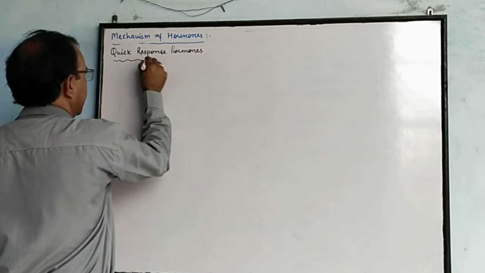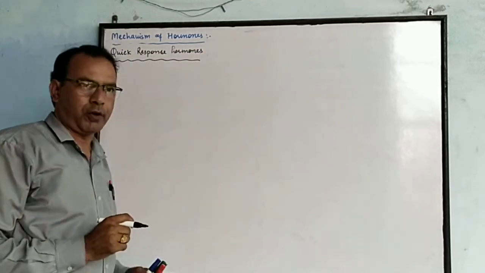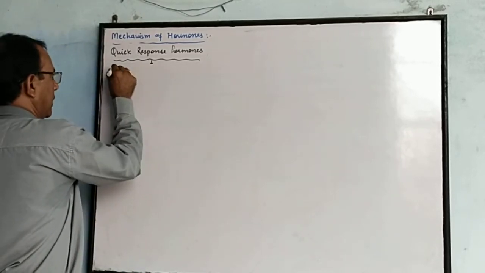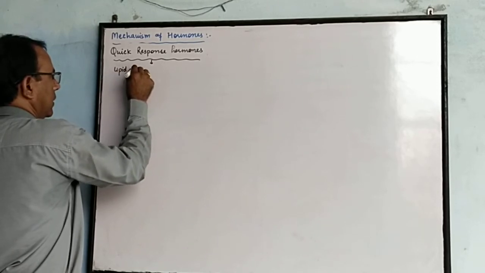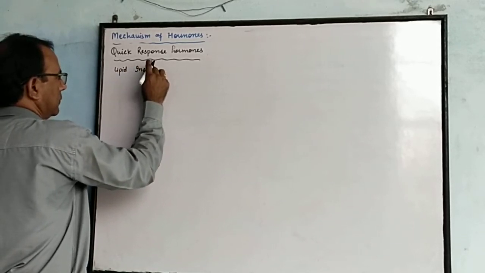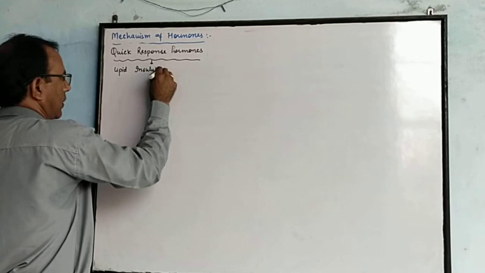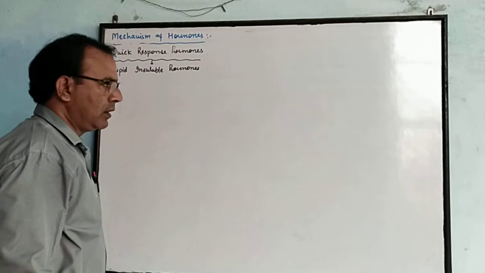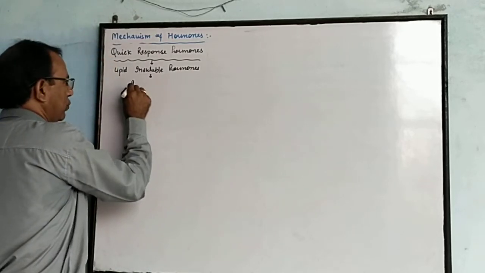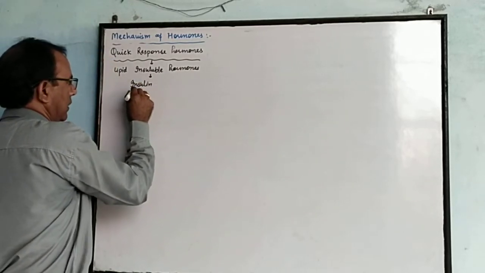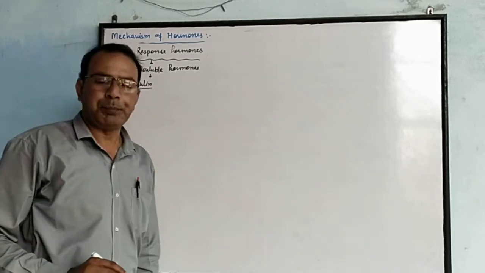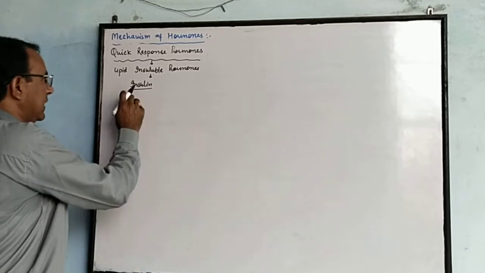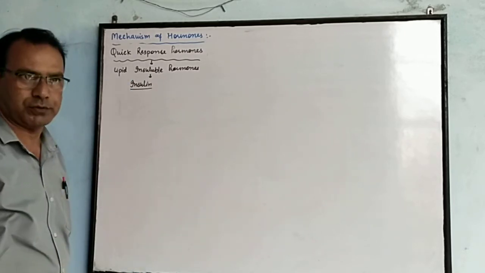As we have discussed in the previous part, lipid soluble hormones, but in this part, lipid insoluble hormones. We will take the example of insulin. Insulin is secreted by the beta cells of the islets of Langerhans of the pancreas. Insulin is a lipid insoluble hormone.